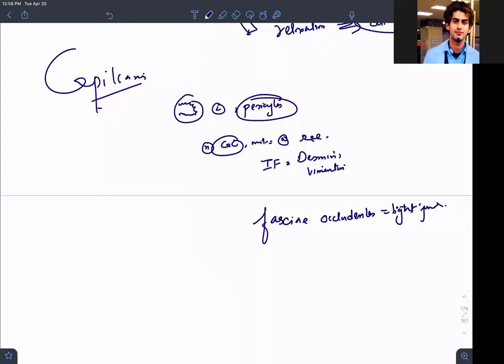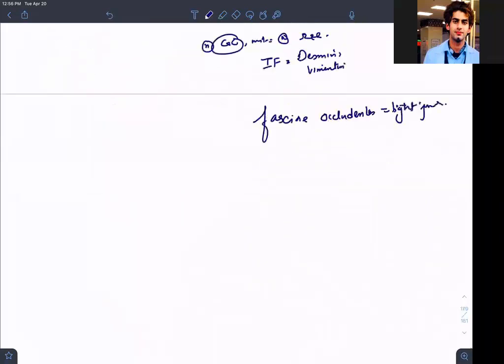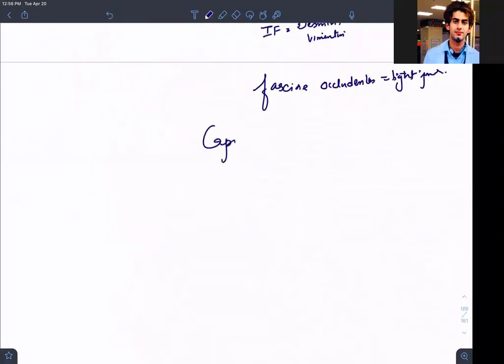So what are the types of capillaries? That's important. Please put a star on this question. What are the types of capillaries? Let me change the color of the pen, okay? Types of capillaries.